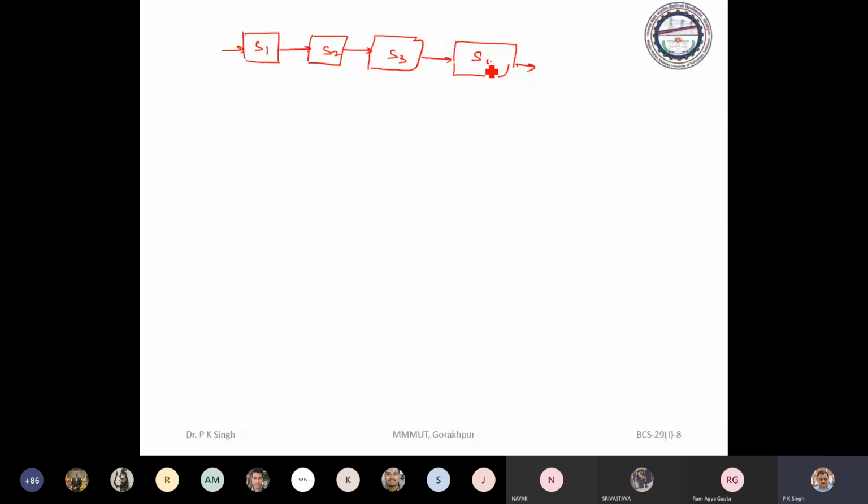To process a task with this pipeline, we need 4 pipe clocks.